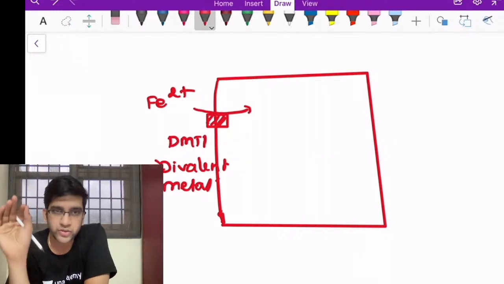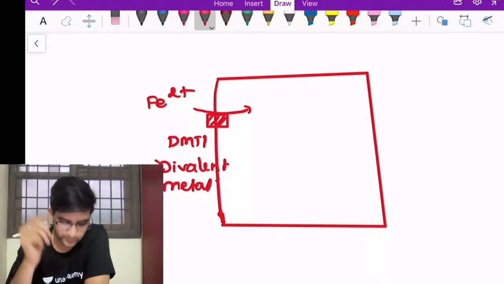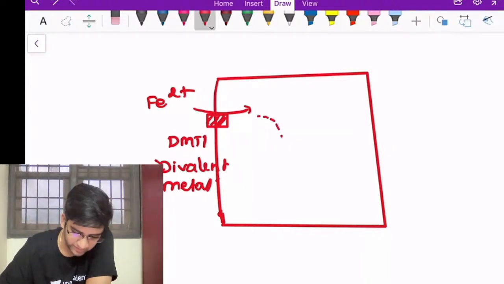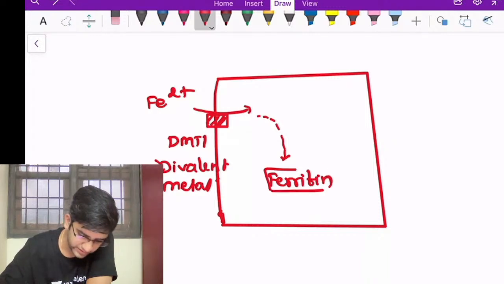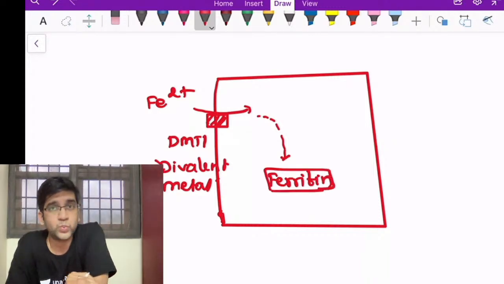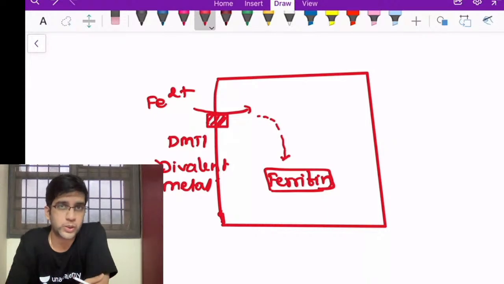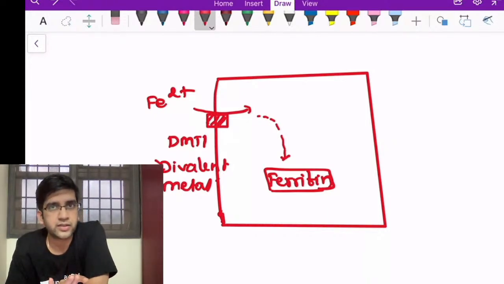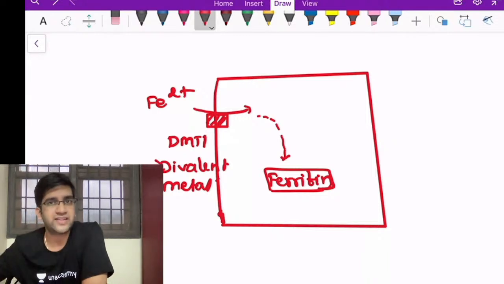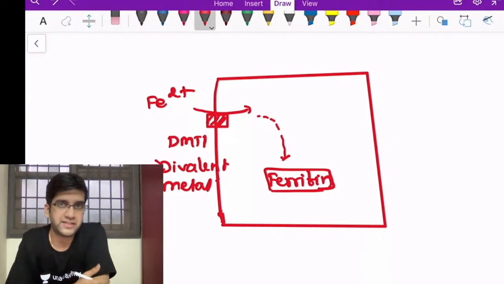Otherwise, it is going to go into the physiological storage form, ferritin. It gets stored in the same duodenal epithelial cells itself. Fine. So what happens? Immediately after absorption, it gets stored as ferritin. Once it's stored as ferritin, this ferritin will release iron only when my body requires it. If my body is not requiring iron, it will stay as ferritin and it will die and be excreted along with the death of duodenal epithelial cells, right?